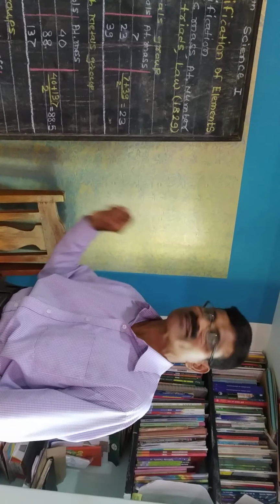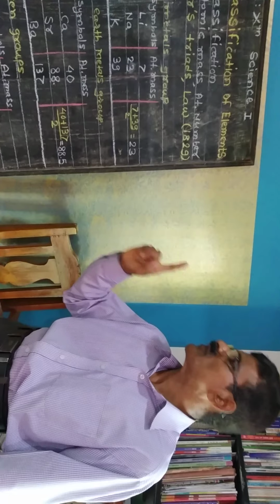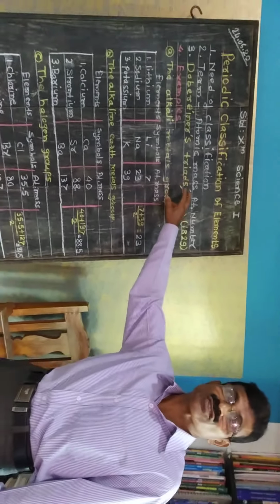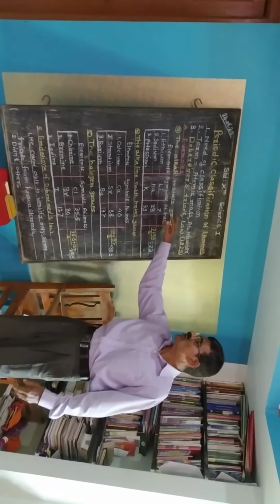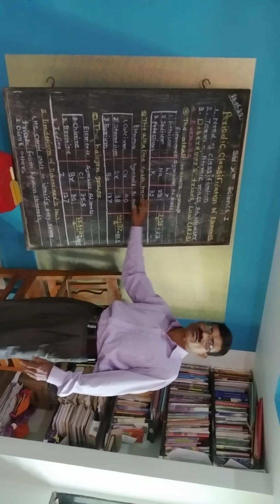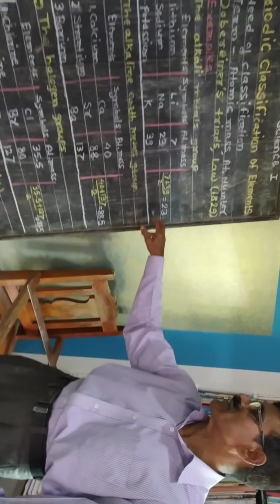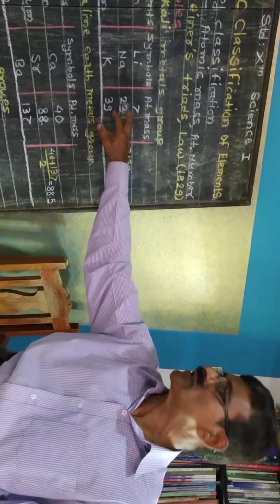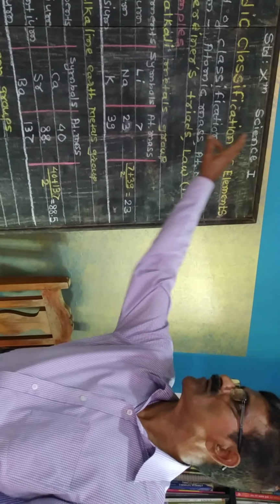Now, the question asked on this topic is to write a short note on Dobereiner triads. How can you write that type of answer? First of all, you have to state Dobereiner's law. Later on, out of these three, you take one example like Li, Na, K, and by calculating the mean of the first and third elements, you get the atomic mass of the middle element.